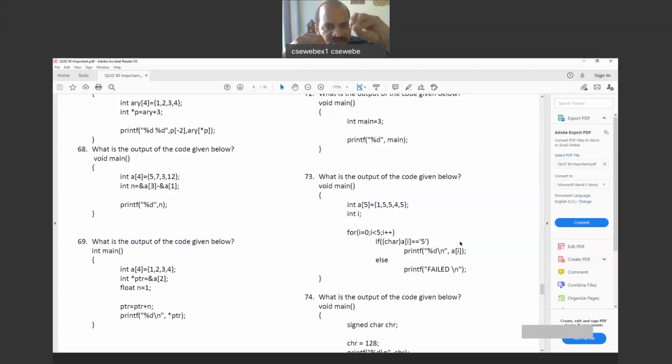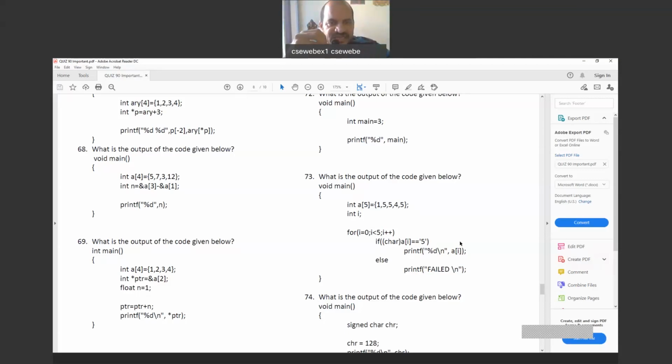So for none of the values given in the array will it match with the 5. You got my point? A of 0 is value 1, and its character equivalent is some symbol, I don't know which. Then A of 1 is 5, and the character equivalent of 5 is also some symbol, because I don't remember all the ASCII equivalents.